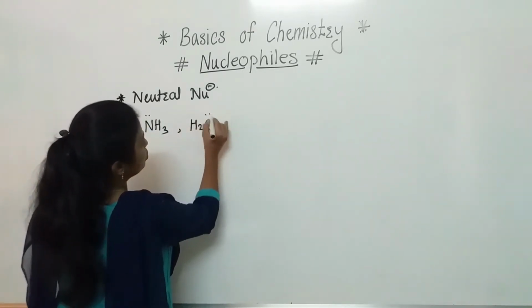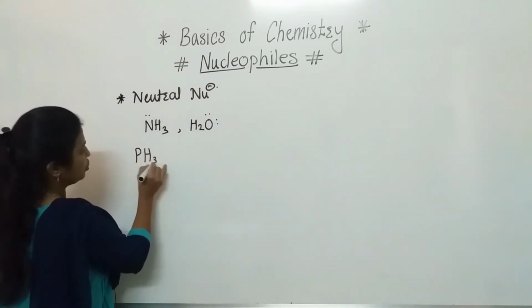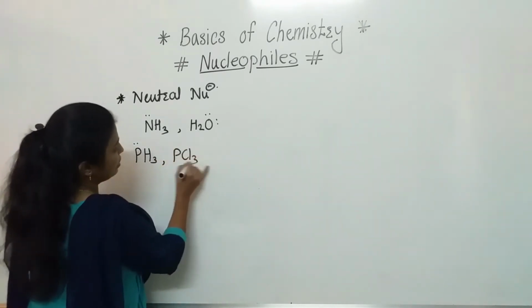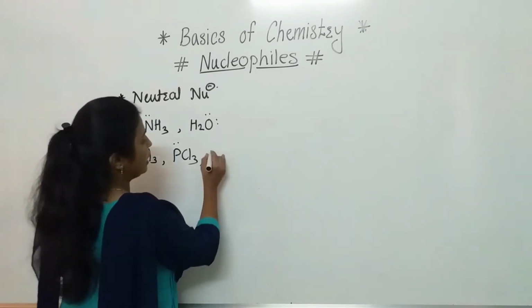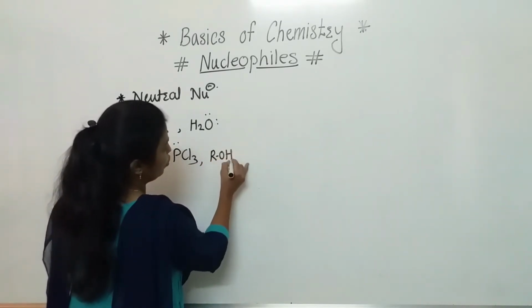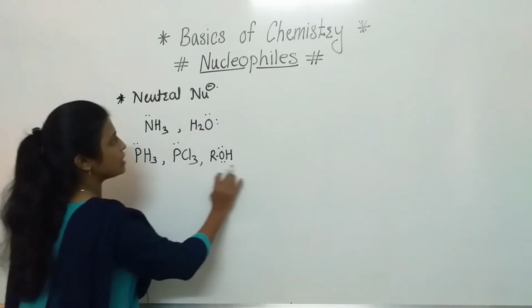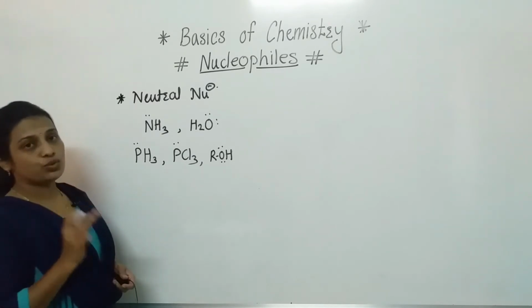H2O, in that oxygen carries two lone pairs of electrons. Phosphine, PH3, in that also phosphorus carries one lone pair. PCl3, in that also phosphorus carries one lone pair of electrons. Another example is alcohol, in that oxygen carries two lone pairs of electrons. So these are the examples of neutral nucleophiles.